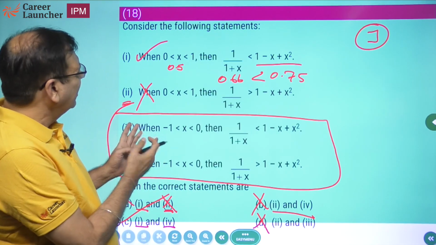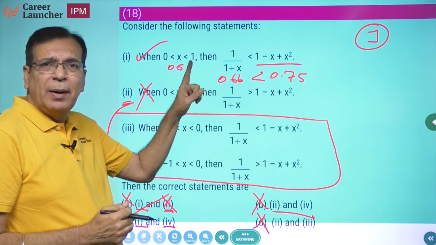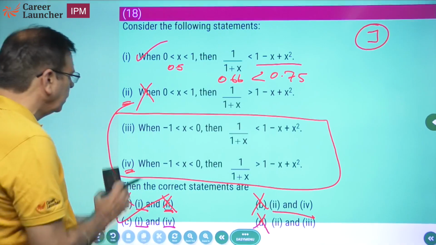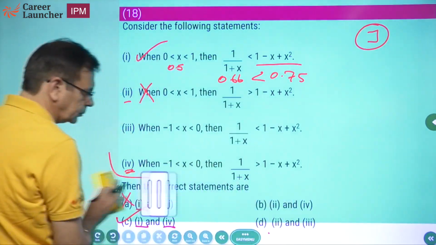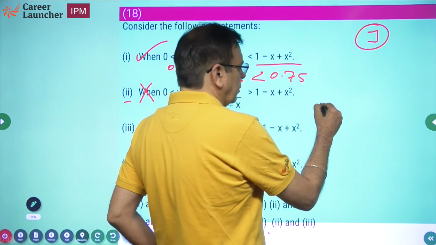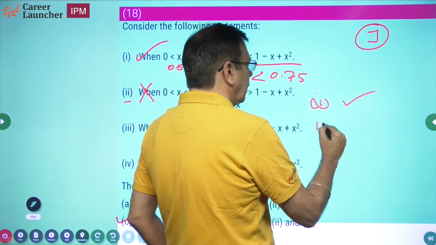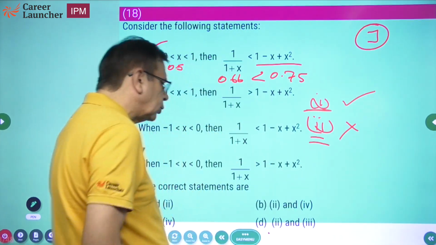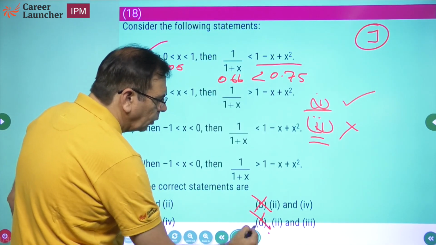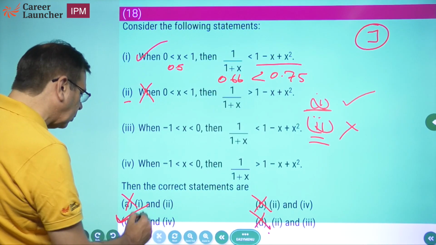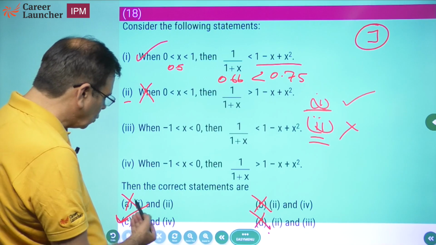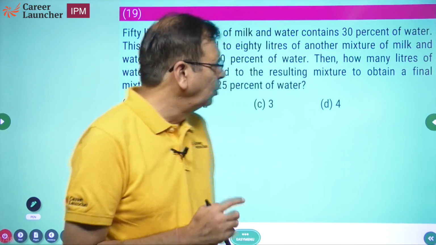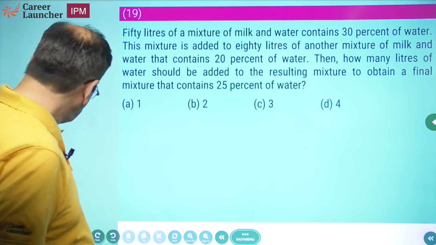All I have done is I have said, yes, end of the day, I find one statement whether it is right or wrong. Based on that, I have eliminated choices. So I found statement 1 is right, statement 2 is wrong. So just to repeat, we found that statement 1 is right and 2 is wrong. What does that mean? Your answer should contain 1 and should not contain 2. Any choice that contains 2 has to be removed. Any choice that contains 1 and does not contain 2 will be the right answer. Choice C becomes the correct answer. एक और जुगाड़ लग गया. So you'll find algebra is very easy to work the way we do. अरे बाप रे. Okay, लंबी कहानी है.